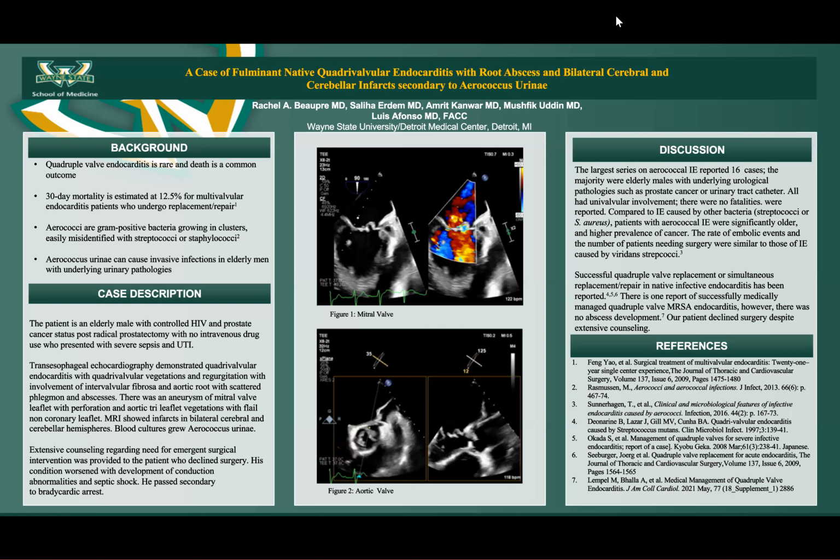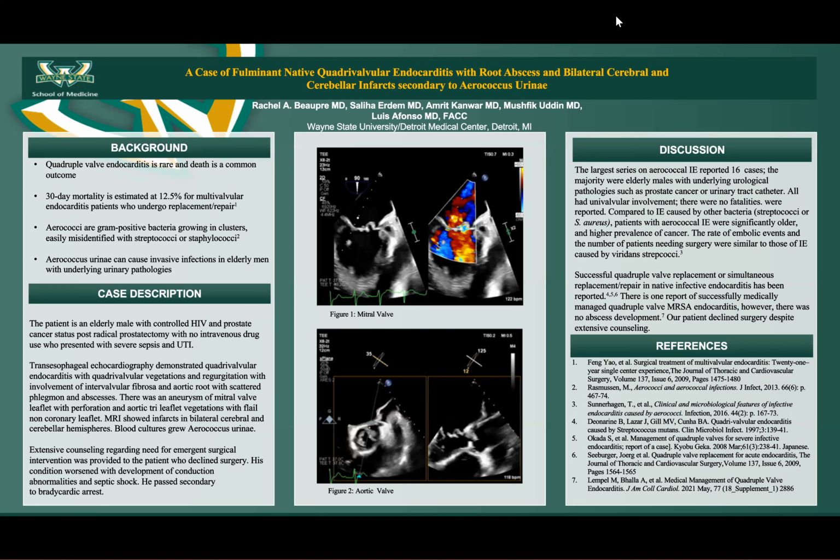Aerococcal endocarditis is rare, and the majority of published studies are case reports or series. The largest study on aerococcal endocarditis reported 16 true cases. The majority of patients were elderly males with urologic pathologies, and all had left-sided univalvular involvement. It is more common in significantly older patients and in patients with a higher prevalence of cancer. However, the rate of embolic events and surgical interventions for univalvular aerococcal endocarditis is similar to that for viridans streptococci, as reported in this case series.